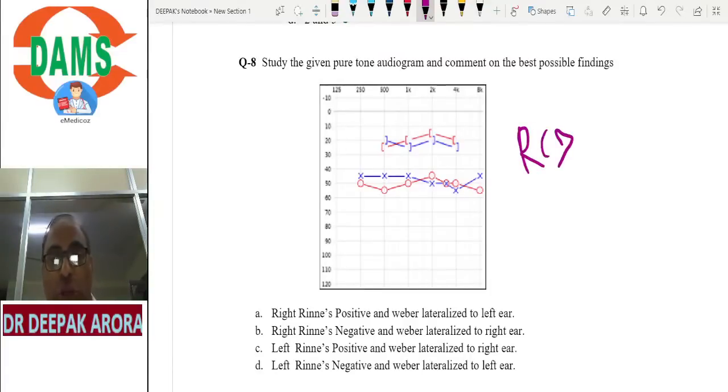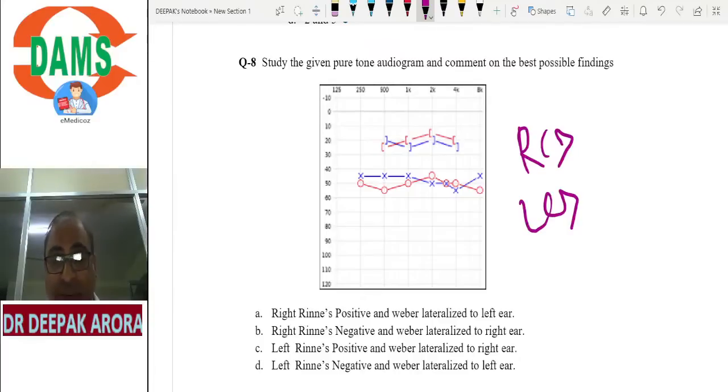Done. Blue color: one graph is within 25, one graph beyond 25. Again, an air-bone gap. It means left conductive deafness. So what is the diagnosis? The diagnosis of question number 8 should be bilateral conductive deafness. Hardcore audiometry is there in this MCQ. Very nice, so many students are responding.